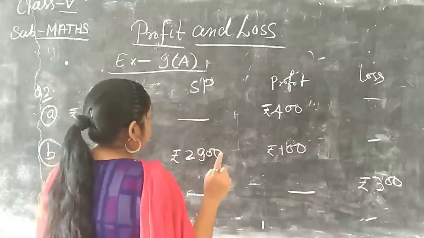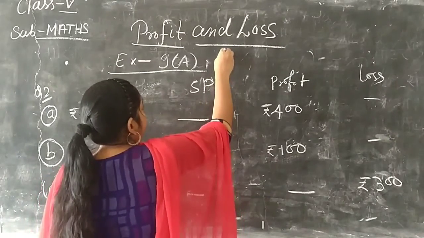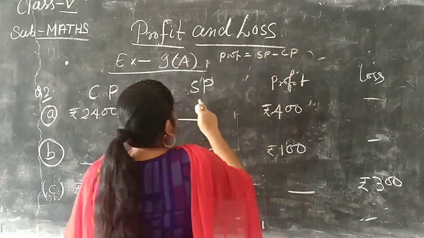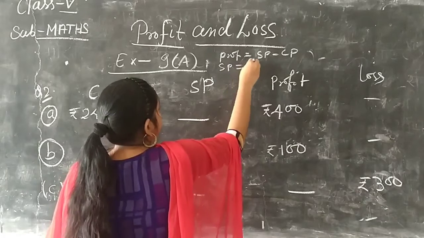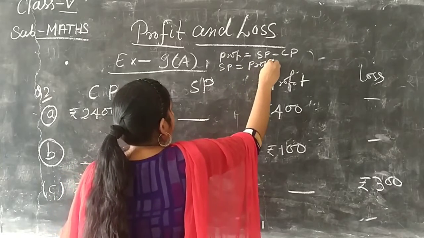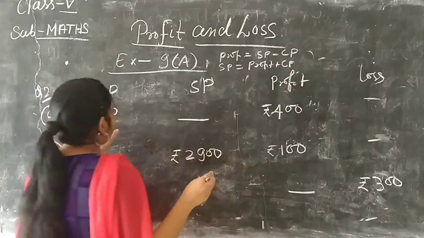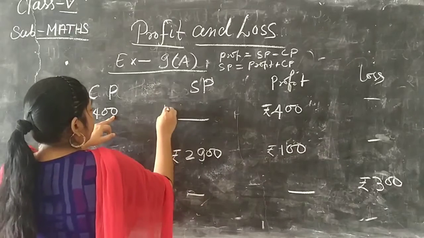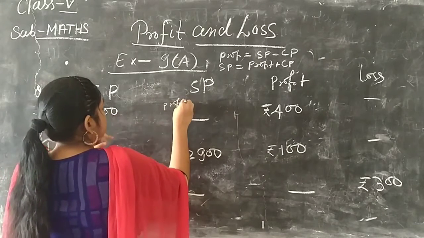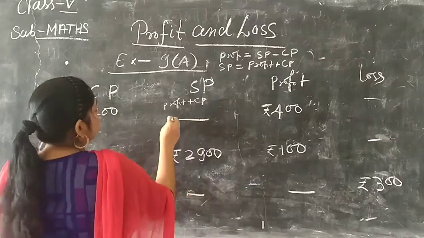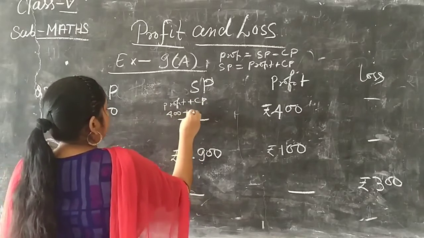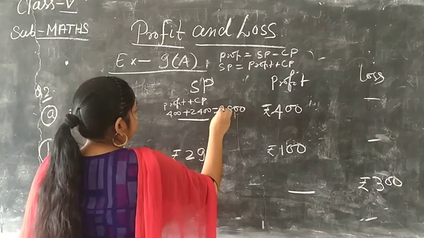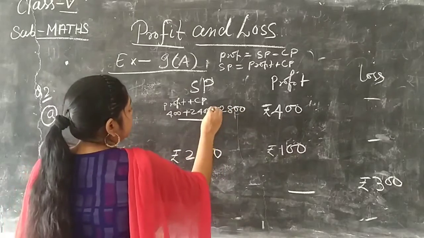Now you remember that profit equals SP minus CP, so SP equals profit plus cost price. Profit given is 400 and cost price is 2400. So the answer is 2800 rupees.